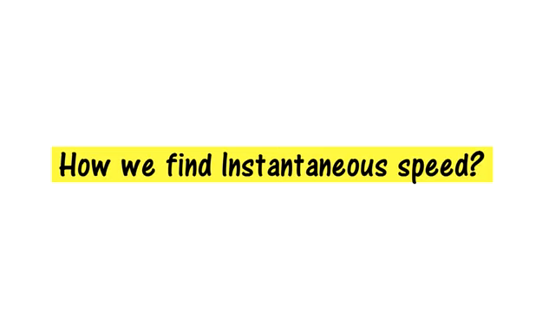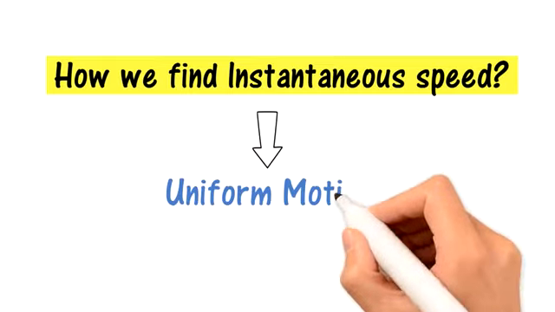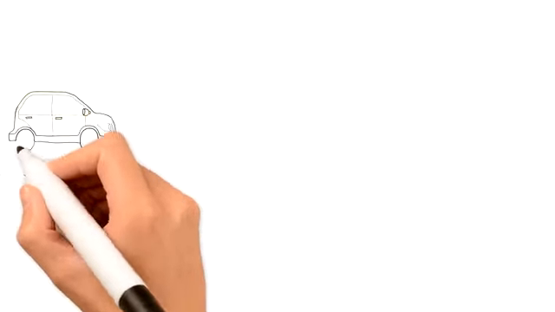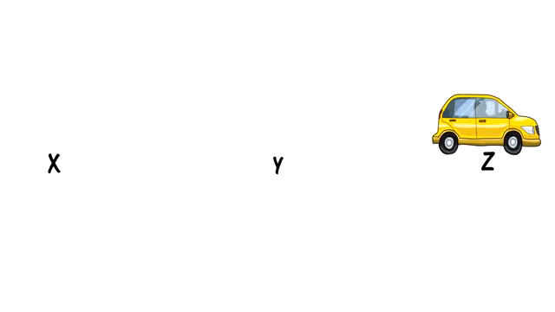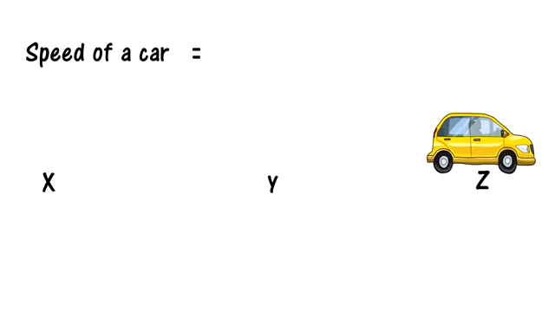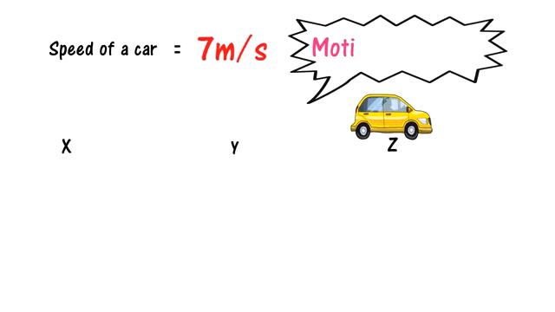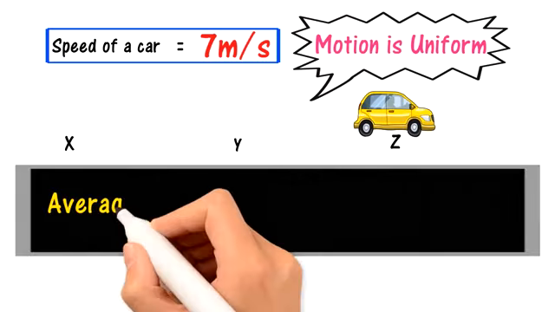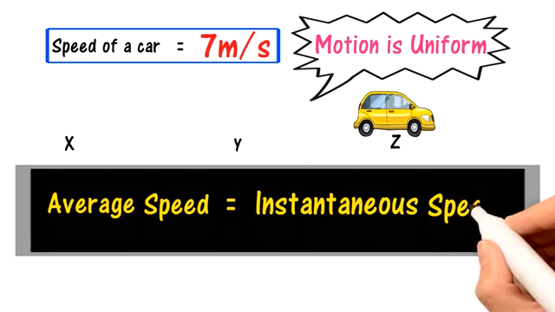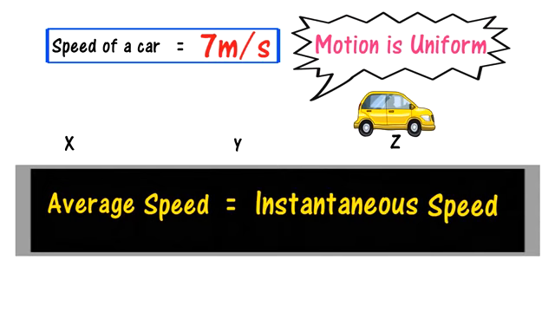Now how do we find the instantaneous speed if the car is moving in uniform motion? Let's again consider a car moving from point X to Y and from Y to Z. Let the speed of the car from X to Y and from Y to Z be 7 meter per second. Here we know that the motion is uniform, so the instantaneous speed is 7 meter per second. Keep it in your mind, when instantaneous speed is not changing, then average speed becomes equal to instantaneous speed. So in uniform motion, the average speed actually gives you the instantaneous speed.